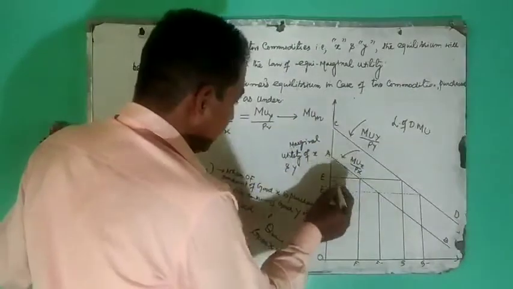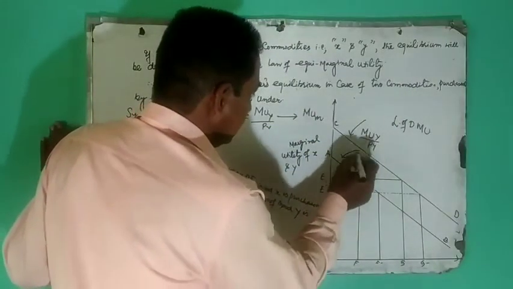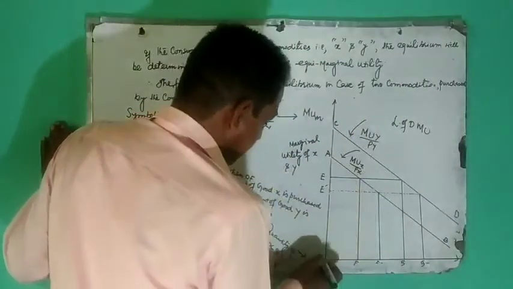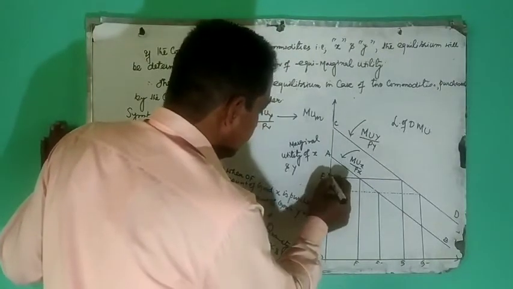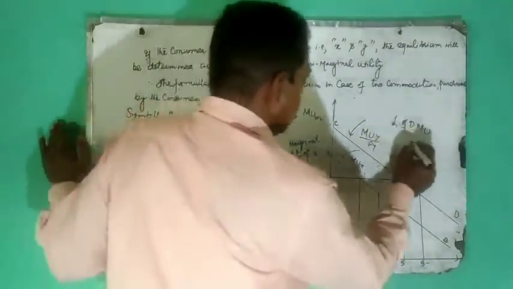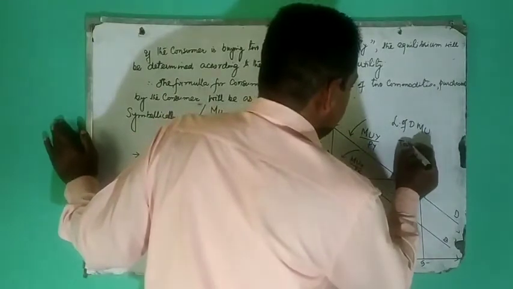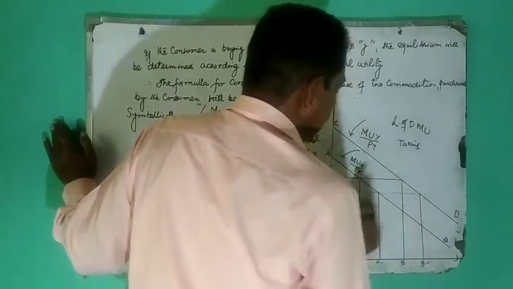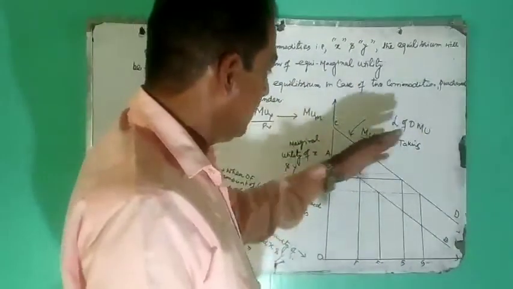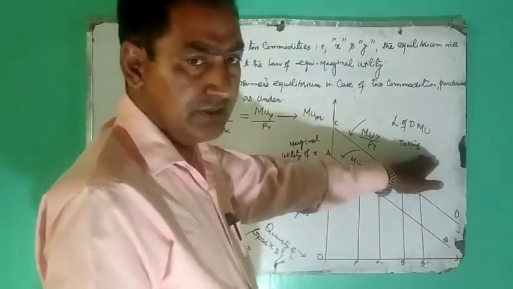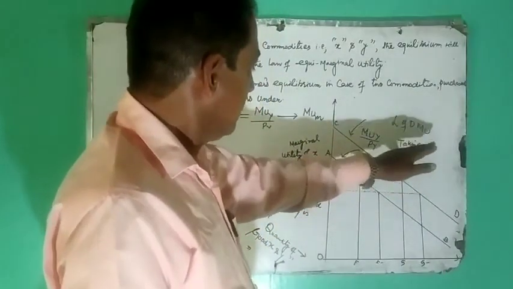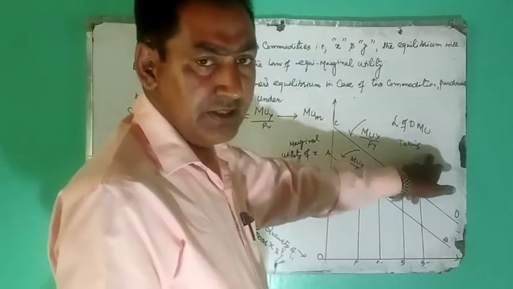We see that, taking the income of the consumer as given, जो हमने पहले भी बताया, income of the consumer is given, prices are given, marginal utility of money is to be taken as constant.